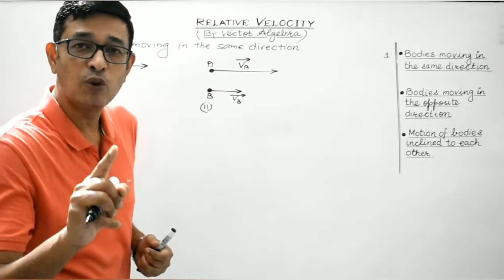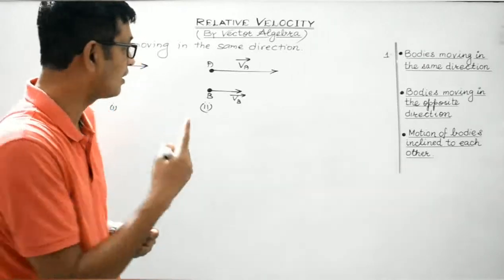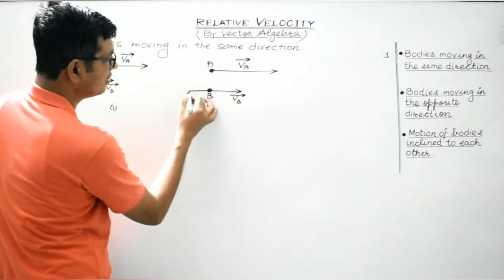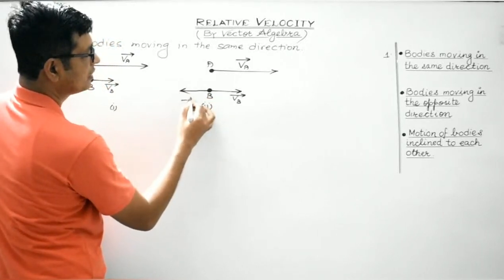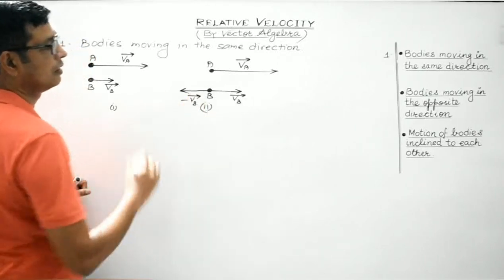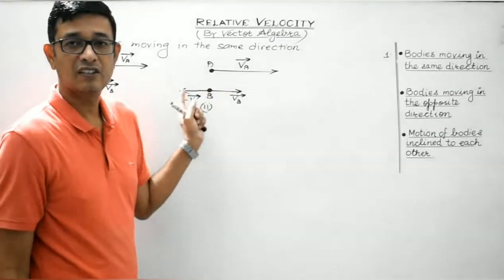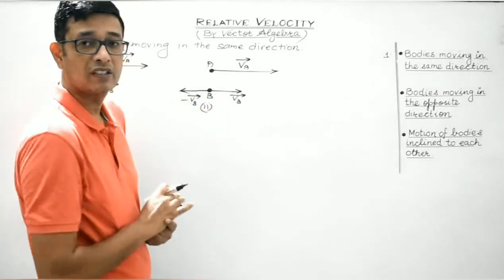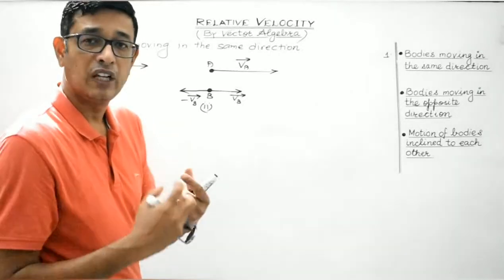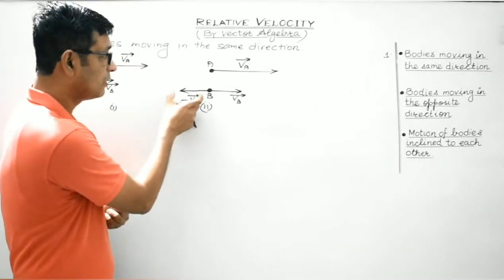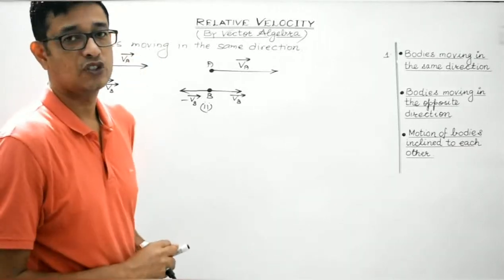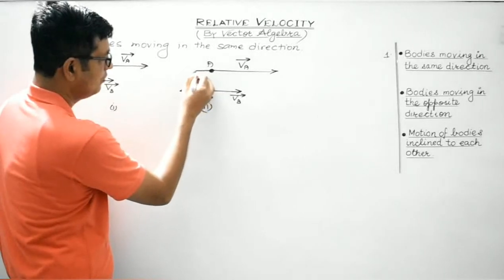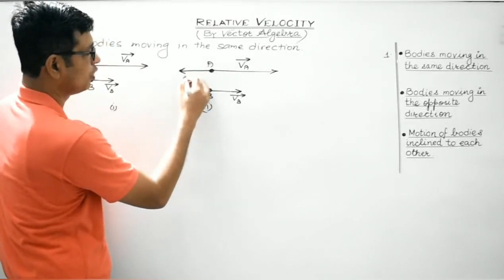Yes, by superimposing vector minus VB on body B. So here we will superimpose this vector minus VB. Clear students? These two are negative vectors, so when they are added, the resultant will be 0. So body B will come to rest. Now, in order to nullify this effect, the same vector must be superimposed on the velocity of body A as well.